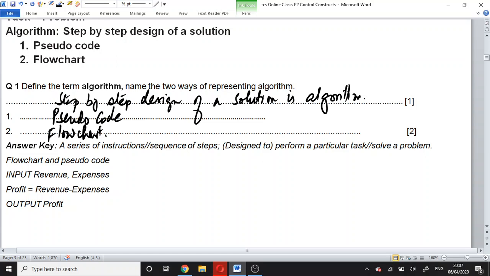So this is the step by step design of a solution to perform the task. The problem was to calculate the profit of a shop.